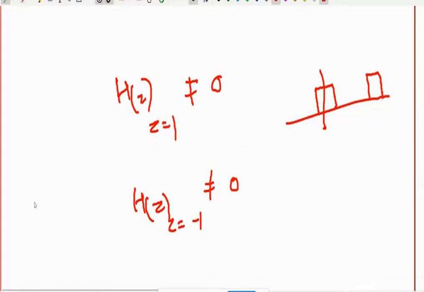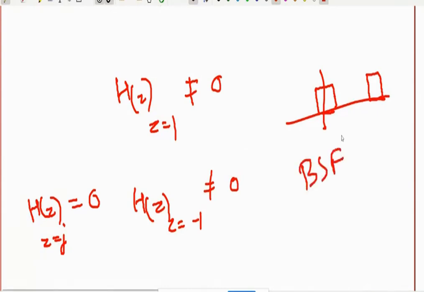And you should check at mid frequency also. H of z at z equal to j can be 0. But my signal is present at low frequency as well as at high frequency. That means it is nothing but a band stop filter. It is stopping one band of frequency.